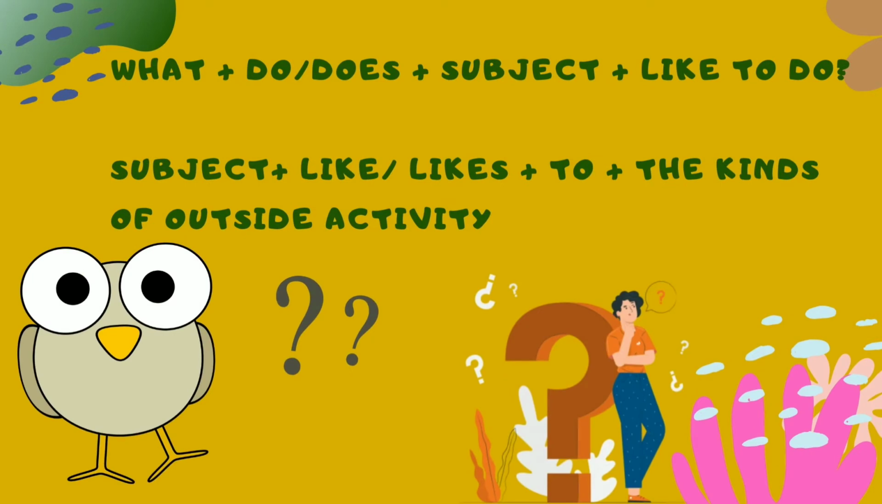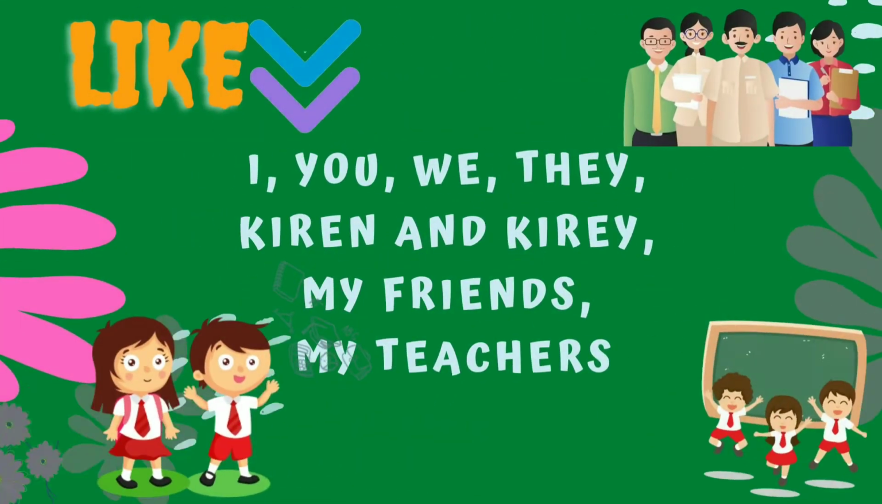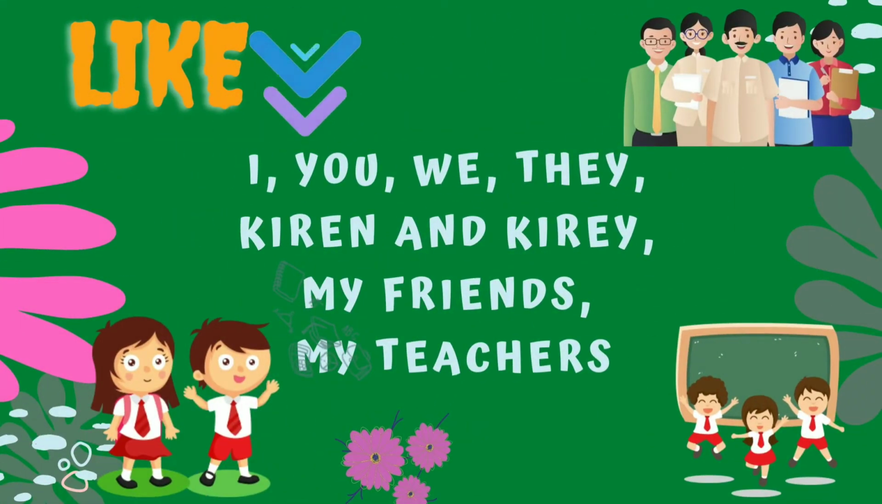Okay, so when we want to know what outside activities our friends like to do, we can use what plus do or does plus the subject plus like to do. When we want to answer, we can use subject plus like or likes plus to plus the kinds of outside activities. Okay, now the question is when we can use like.